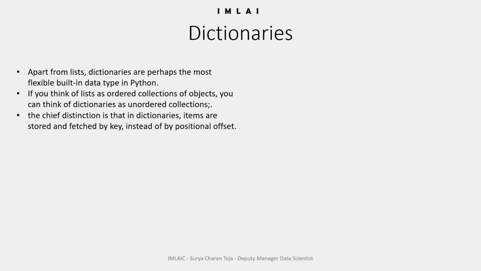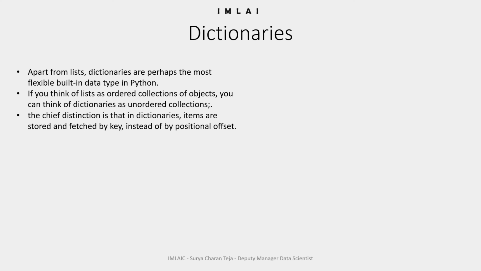There is one more chief and vital distinction that makes dictionary distinct from the list. That is, in dictionary, items are stored and fetched by key instead of by positional offset.